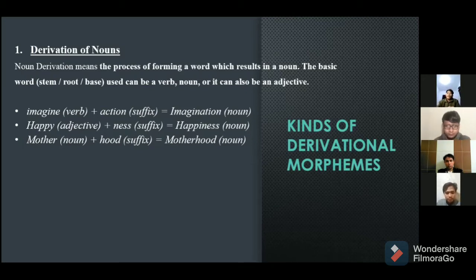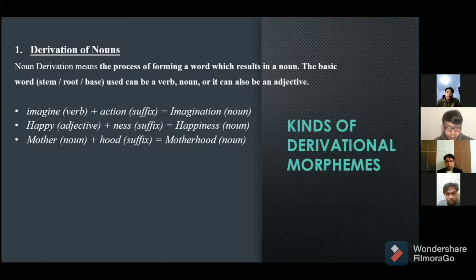Okay, the first example is from the word imagine. Imagine is a verb, and by adding the suffix -ation, it becomes imagination. It becomes a noun.